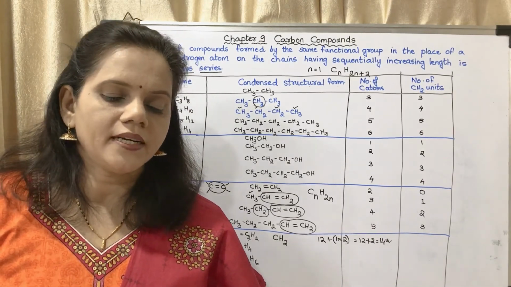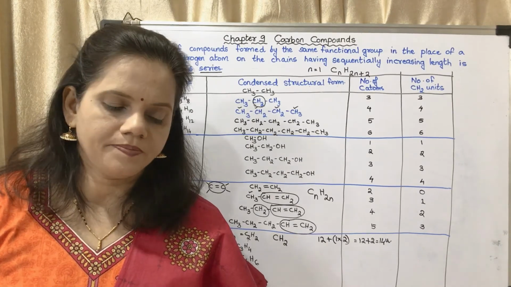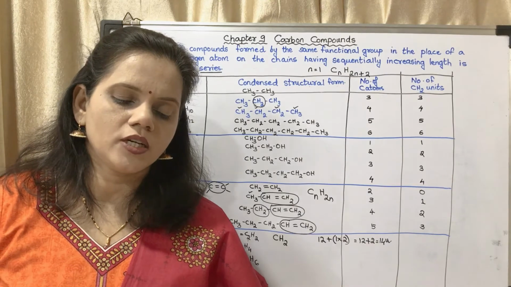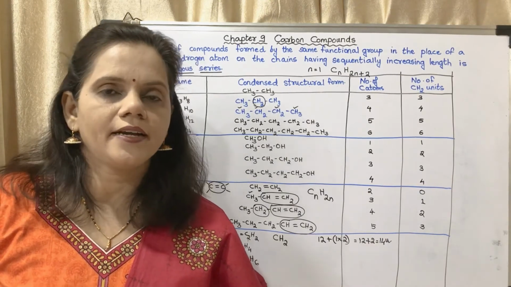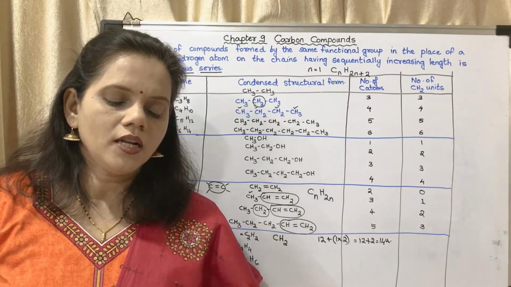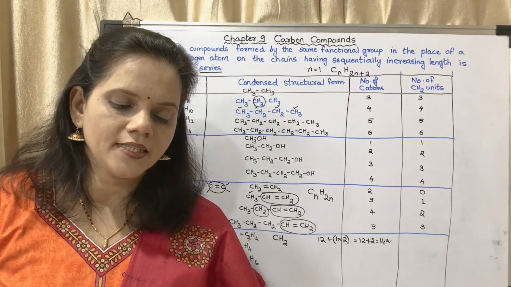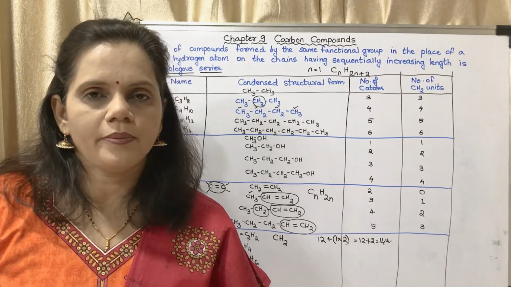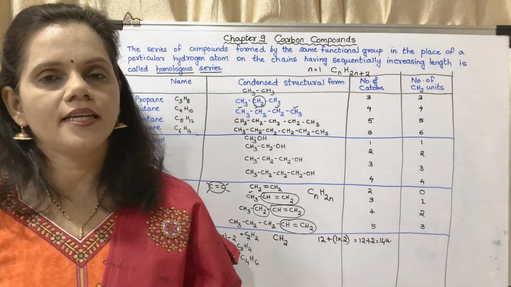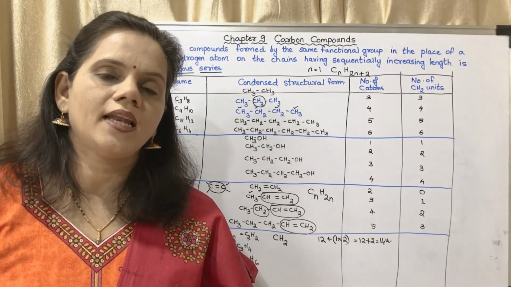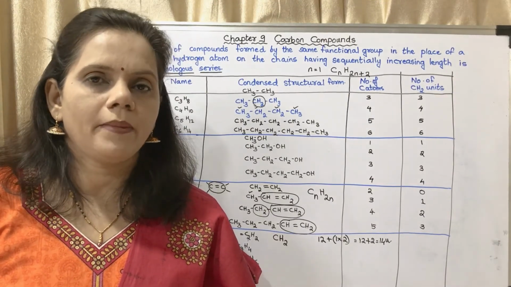Number of carbon atoms increases by 1. Next, chemical properties of members of a homologous series show similarity because they have the same functional group. All the members of the homologous series can be represented by the same general formula. For alkanes, it is CnH2n plus 2, alkenes CnH2n, alkynes CnH2n minus 2.